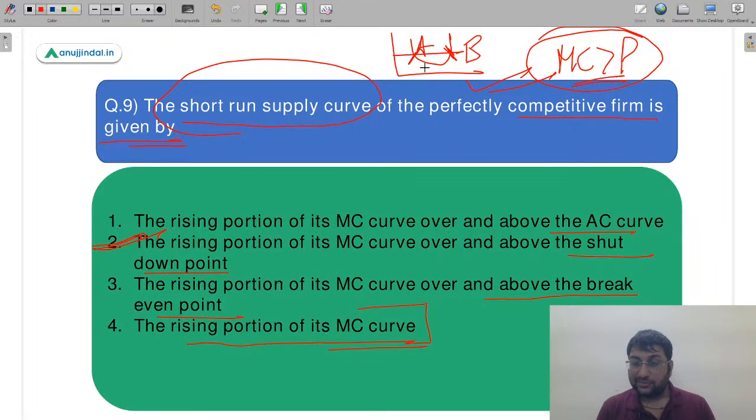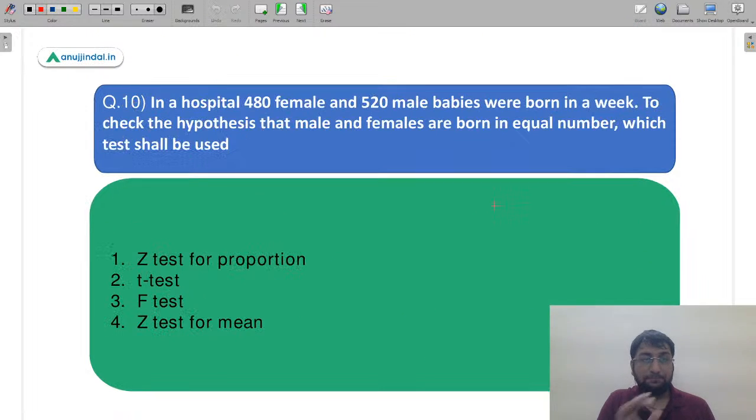It's not 10th. I could see a lot of you marking the question number as 10th. So this is the 9th question. Yes, Diksha. So it's after shutdown point and therefore second is going to be the correct answer. So read the question very carefully. Question को थोड़ा सा ध्यान से पढ़िए, इतनी जल्दबाजी मत करिए. I can see that you guys are making a lot of silly mistakes. ऐसे silly mistakes exams में मत करिएगा please.